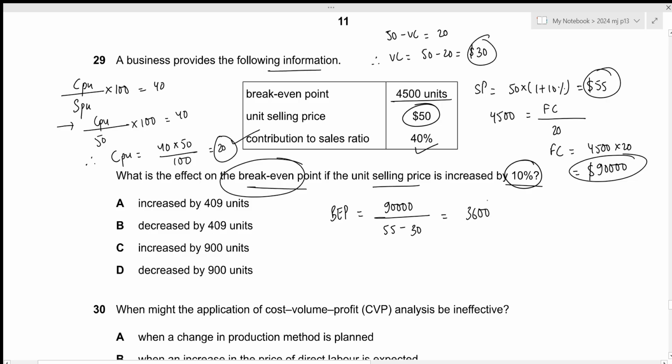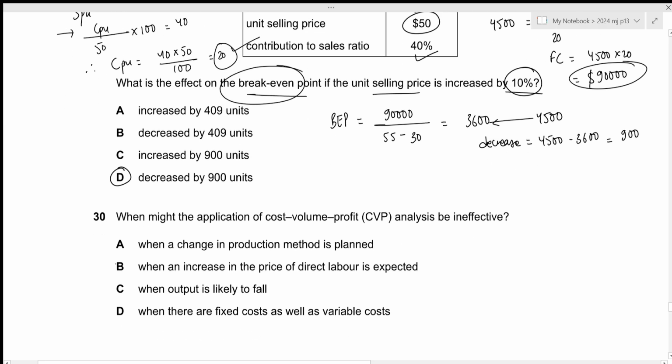Now we need to figure out the change in the break-even point. Previously it was 4,500. Now it's 3,600. So definitely there is a decrease, which is of 4,500 minus 3,600, which is of 900 units. So the answer we're looking for should be decreased by 900 units, which is given in option D. That is all for the 29th question. Let's move towards the next one.